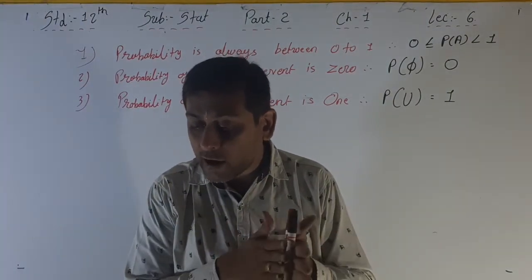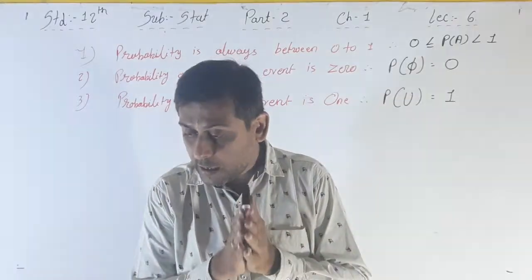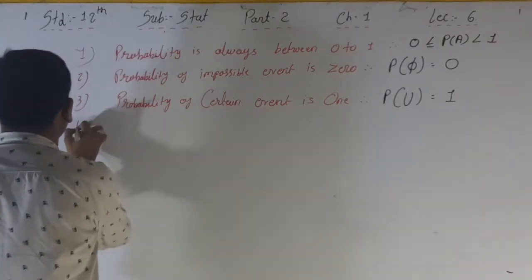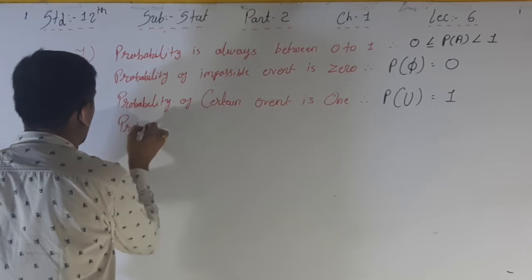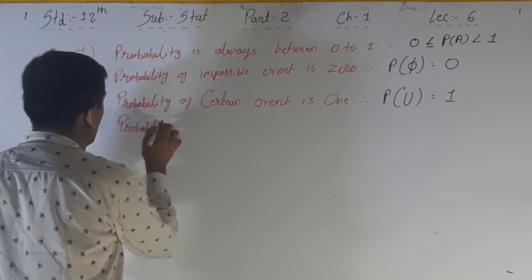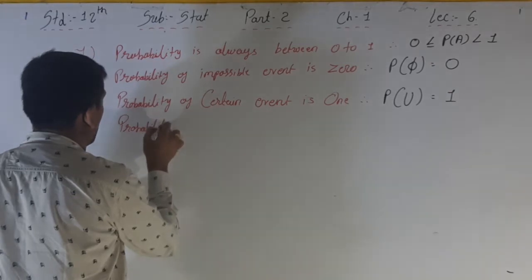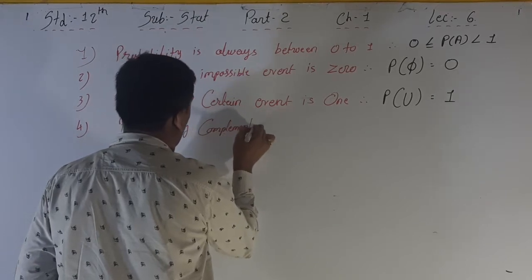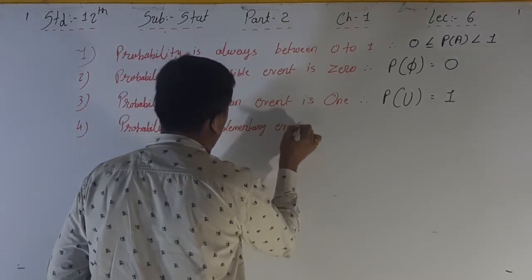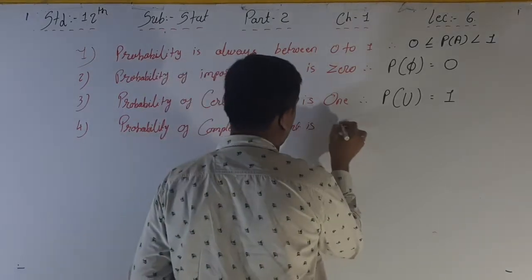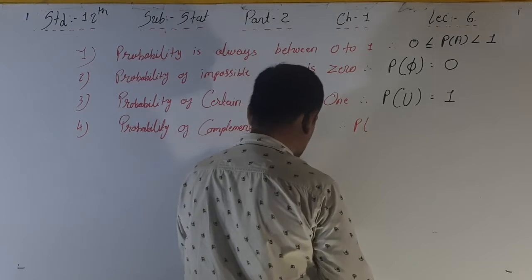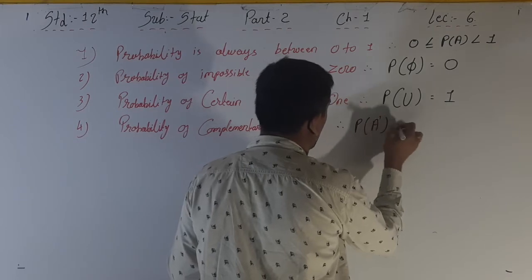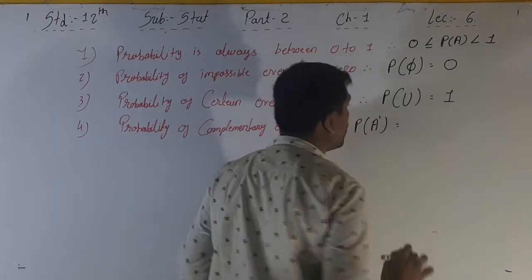Okay, now the fourth one. The probability of the complementary event, that is A dash, of event A in the sample space U. See, the total probability is what?